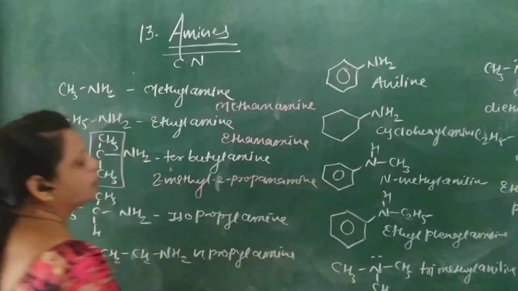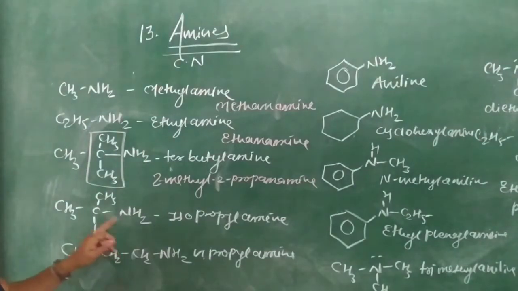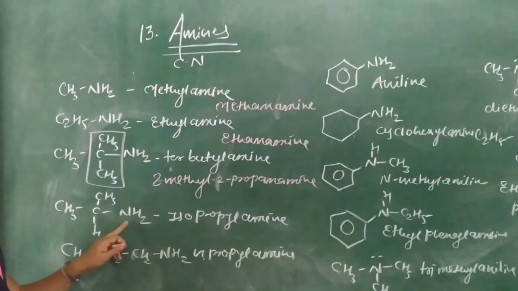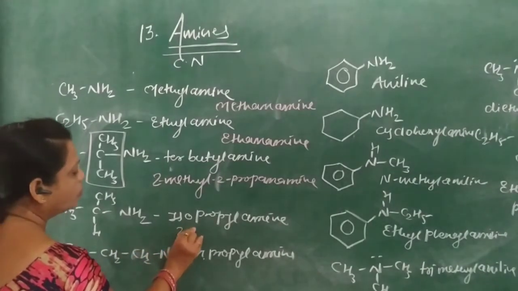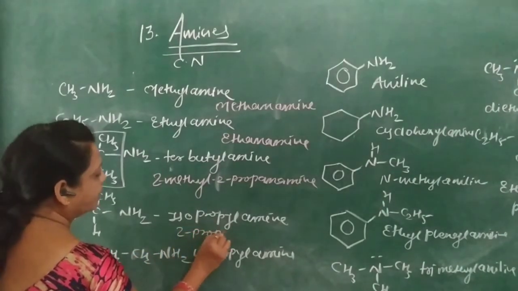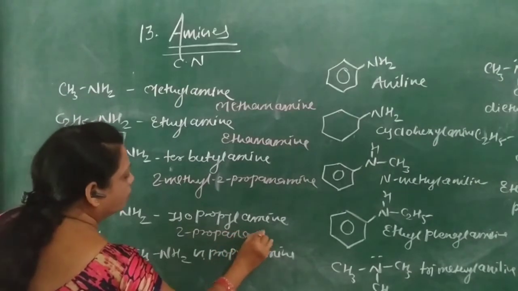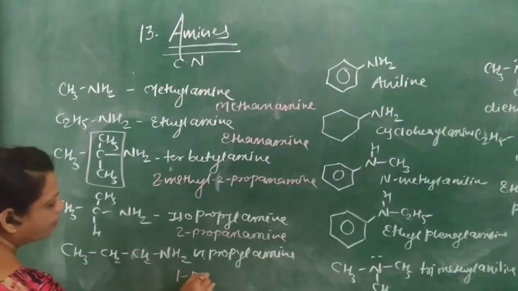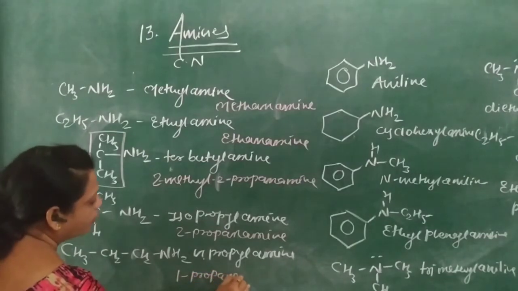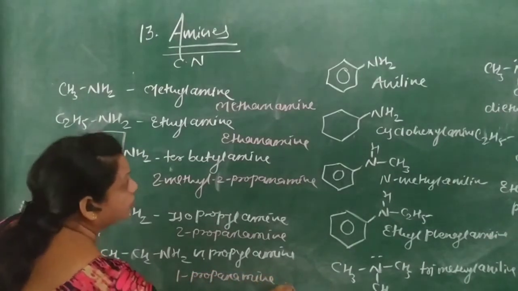2-methyl-2-propanamine. Here 1, 2, 3. Here at the 2 there is an amine. So here 2-propanamine. Here 1-propanamine. Okay.